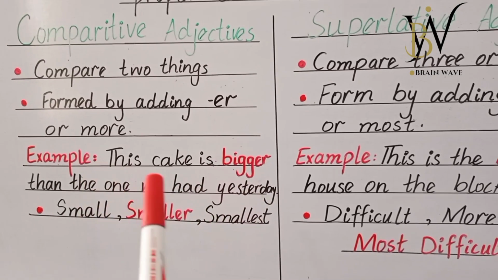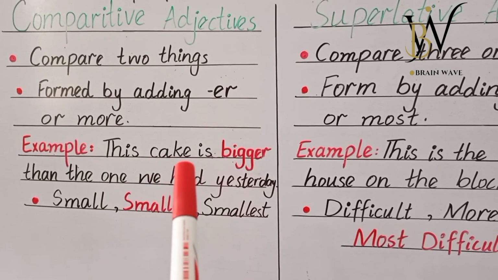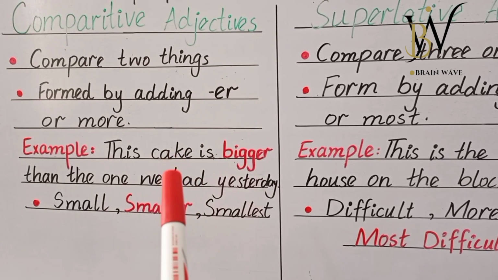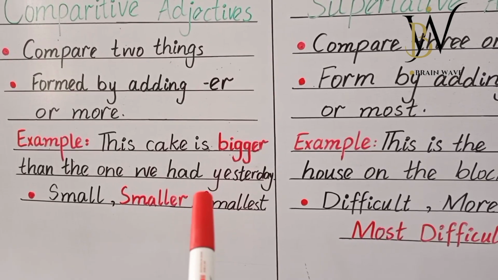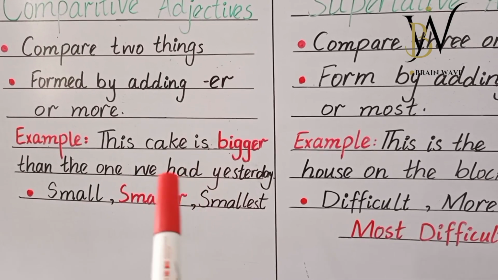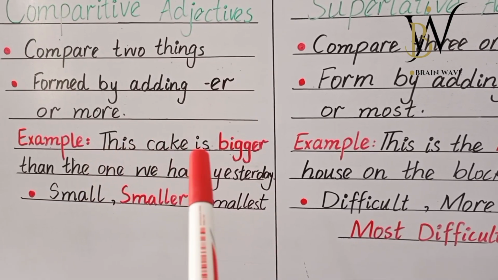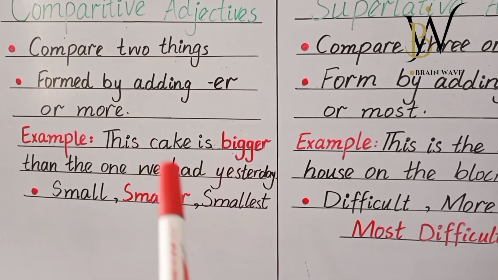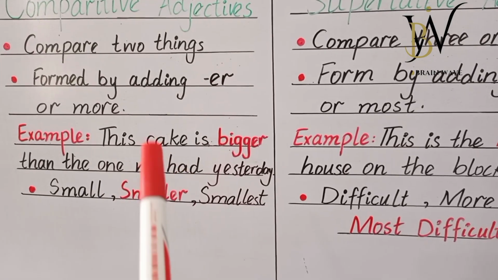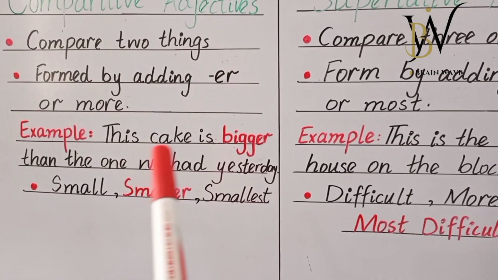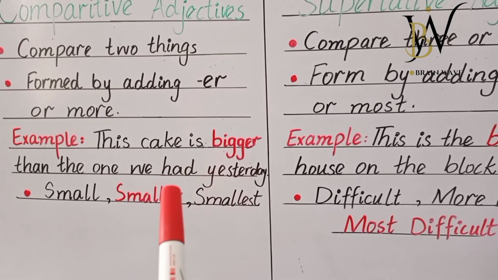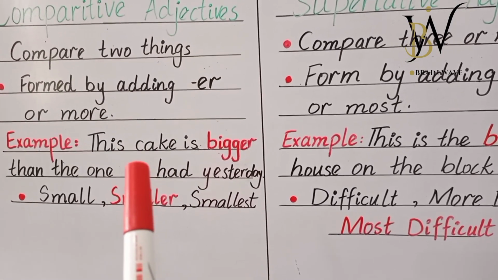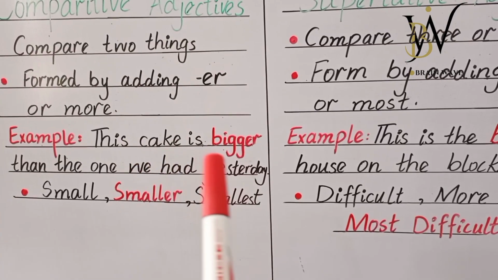So here we are comparing two cakes, one which they are having today and the one which they had yesterday. Yesterday the cake was small and today the cake is big. So when we compare these two cakes, we say this cake is bigger than the one we had yesterday. Yesterday was not big and today was bigger.